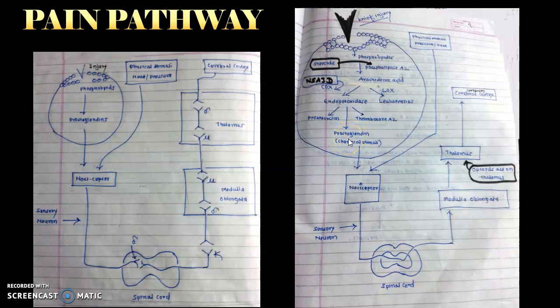So this effect is called anti-inflammatory. If there will not be prostaglandin, you will get another effect that is called analgesic. Why? Because prostaglandin will not bind with the nociceptor, isn't it? The third effect which you will get is antipyretic. Of course, if there will not be prostaglandin, it will not send any kind of signal to the hypothalamus, and there will not be a rise in body temperature.